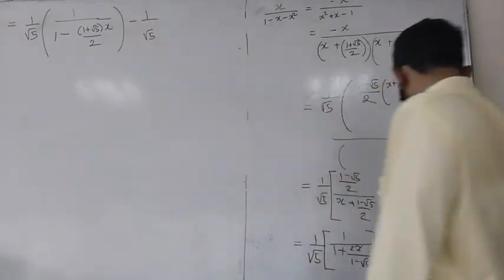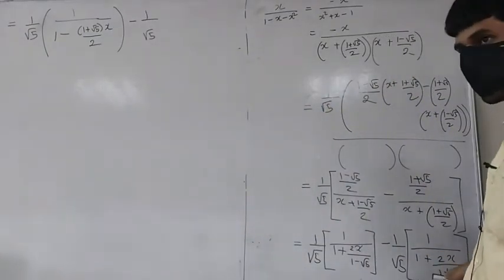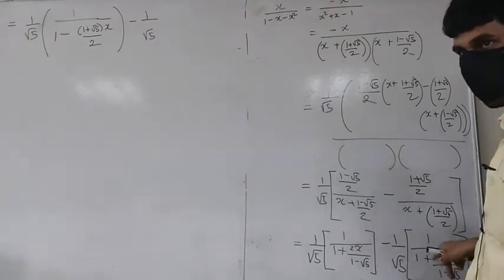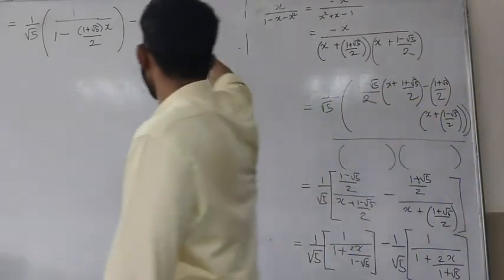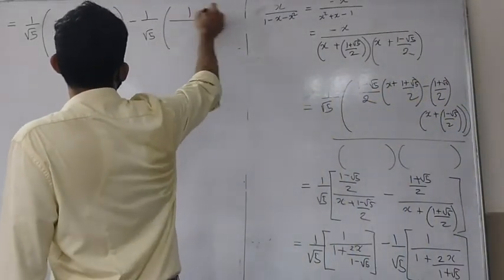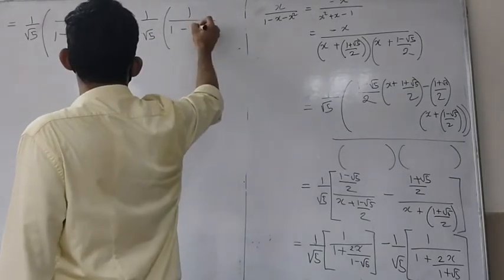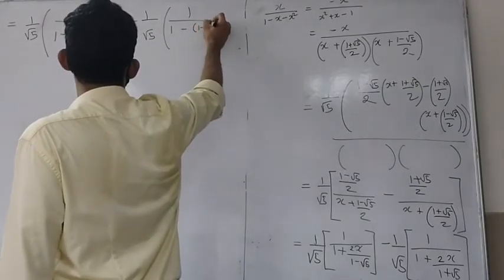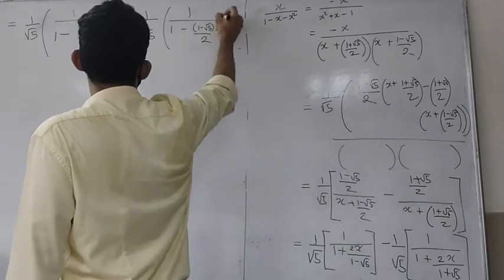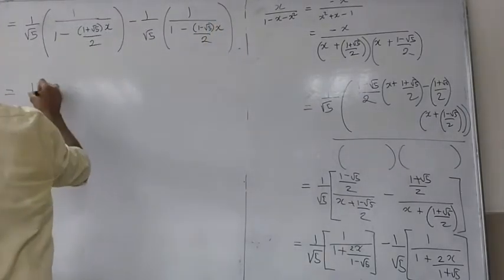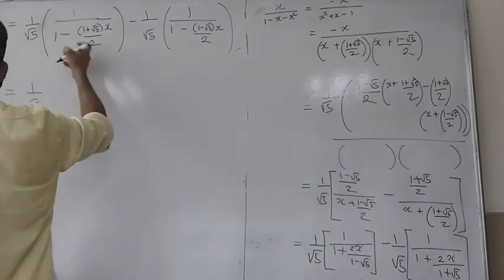Minus 1 upon root 5 times, rationalize this denominator also. Okay, so multiply and divide by 1 minus root 5. Again here you are going to get minus 4 in the denominator, 2 will cancel with 4, giving you minus 2 in the denominator. So here you will have 1 upon 1 minus root 5 by 2 x. Okay, that's it. Now we know the power series expansions for this.